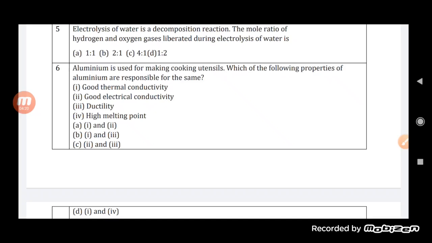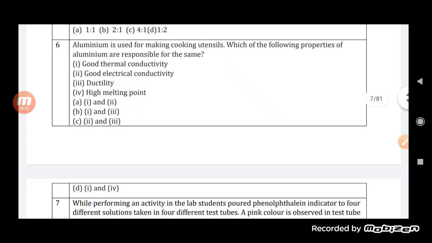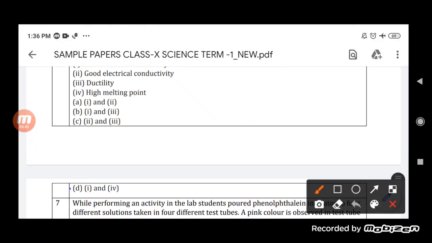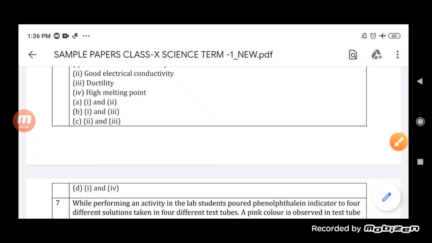Second and third, obviously not, because electrical conductivity as well as ductility, both are not required here. And finally, first and fourth, yes, this is the correct answer, because there is a need of good thermal conductivity as well as a high melting point. So the answer will consist of high melting point and good thermal conductivity.